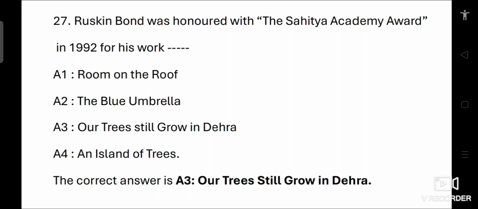Room on the Roof is one of his well known works, but it is not the one for which he received the Sahitya Akademi Award in 1992. The Blue Umbrella is another popular story by him, but not the award winning work in the question. An Island of Trees is also notable, but not the correct title associated with the award in 1992. So the correct answer is A3, Our Trees Still Grow in Dehra.